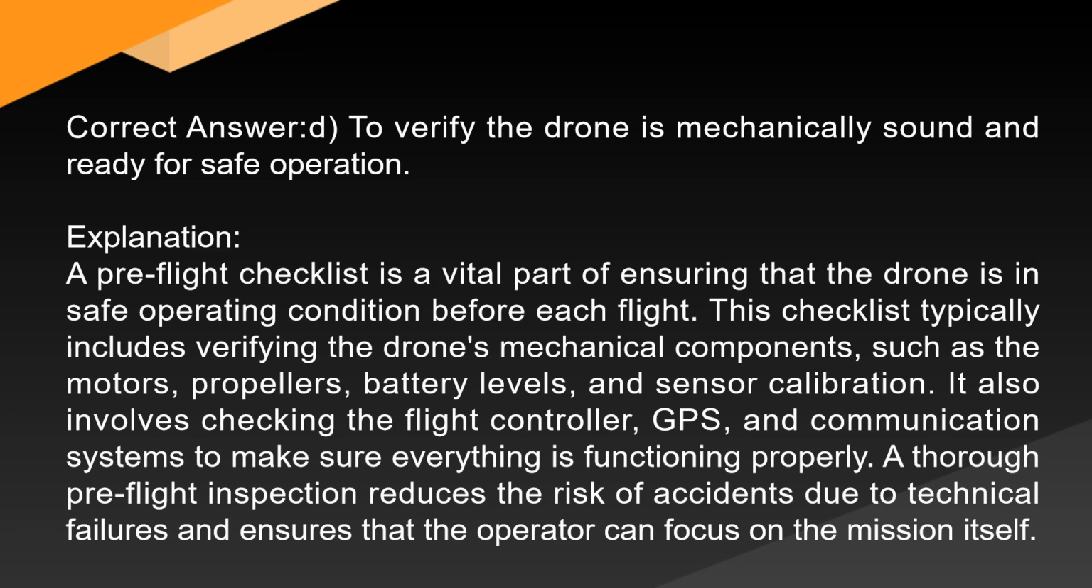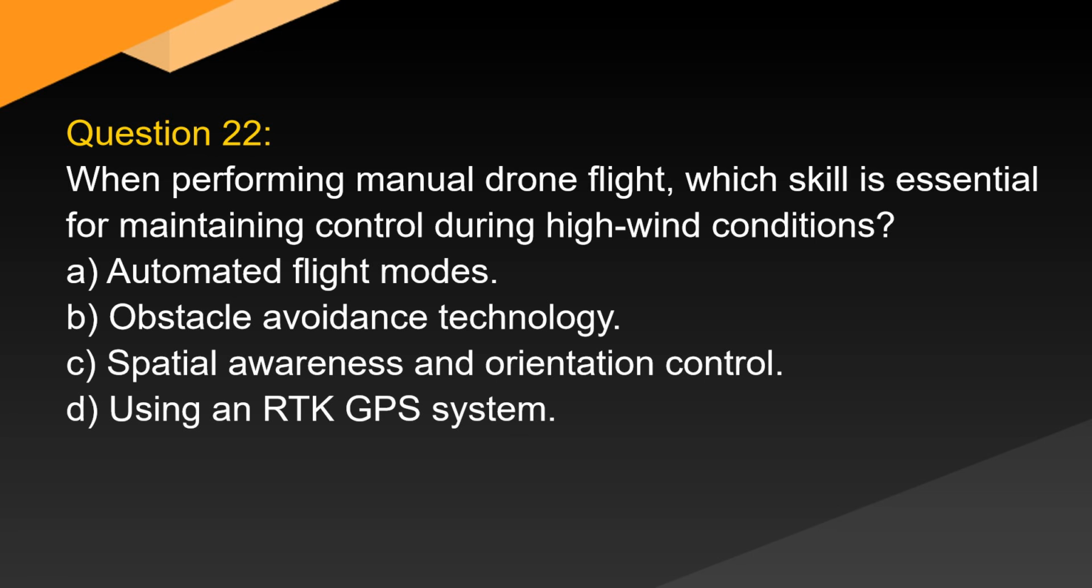Explanation. A pre-flight checklist is a vital part of ensuring that the drone is in safe operating condition before each flight. This checklist typically includes verifying the drone's mechanical components, such as the motors, propellers, battery levels, and sensor calibration. It also involves checking the flight controller, GPS, and communication systems to make sure everything is functioning properly. A thorough pre-flight inspection reduces the risk of accidents due to technical failures and ensures that the operator can focus on the mission itself.